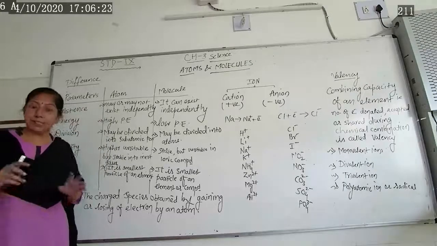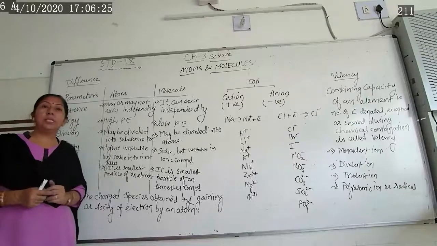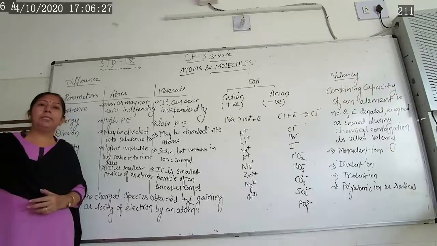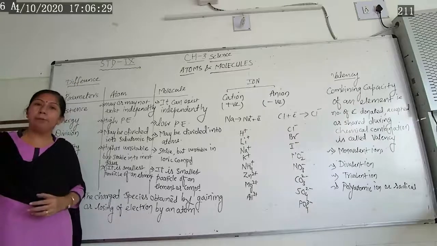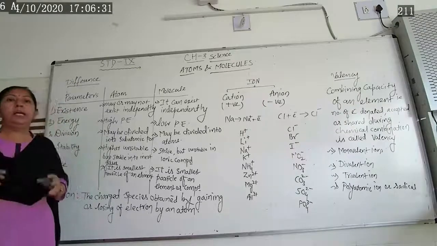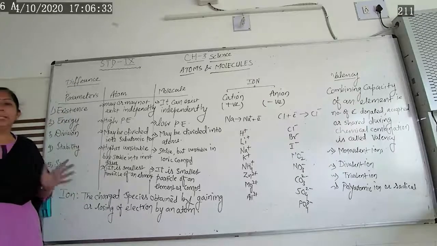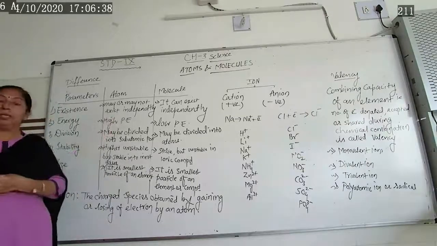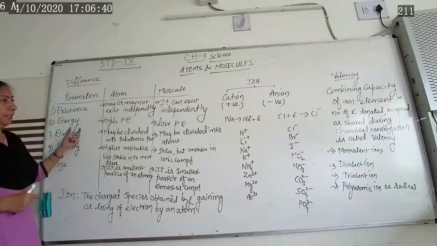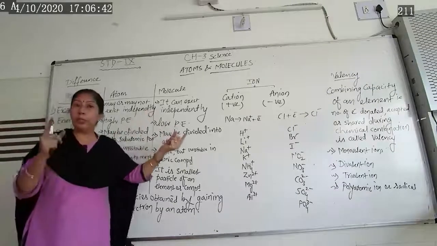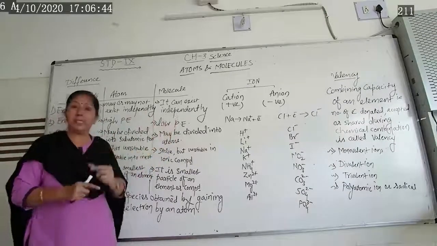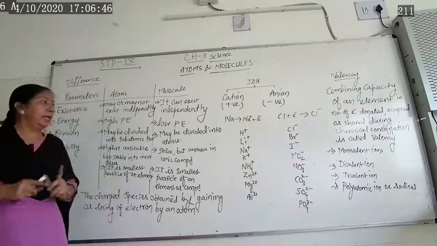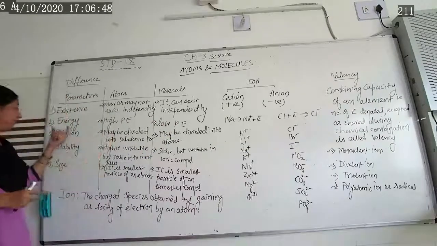Sometimes it exists independently. As we have seen, noble gases, helium, neon, argon, exist independently in monoatomic form. Remaining all the atoms, they exist as di, tri, tetra, so they may not exist independently. But in case of molecule, remember, they exist independently.